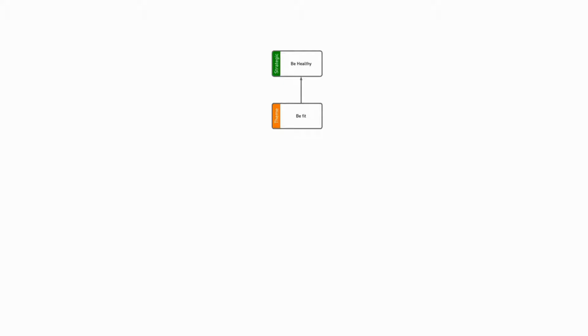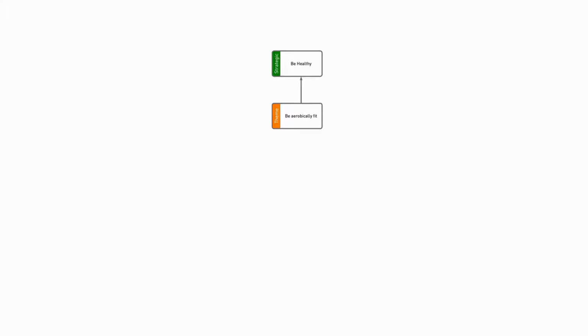Now, we need to choose our words really carefully. Be fit could mean one of several things. It can mean being strong, it can mean being aerobically fit, but it can also mean being attractive or being morally upright, depending on where you live in the world. Now, in this case, we decide that being fit means being aerobically fit. You may also decide that you want to be strong, and this would have a separate branch on our KPI tree, and it may well cross-link to the being aerobically fit branch.